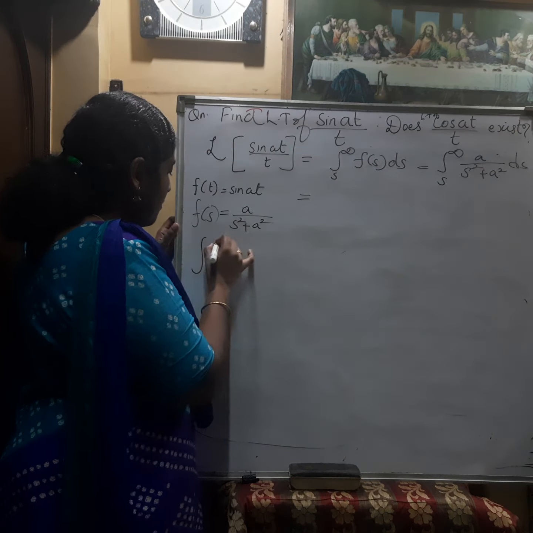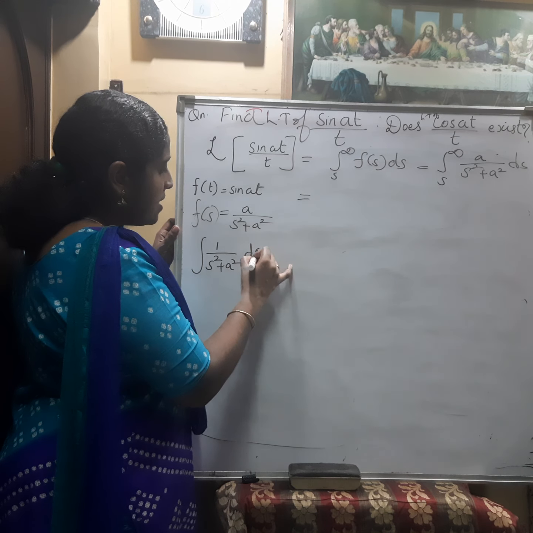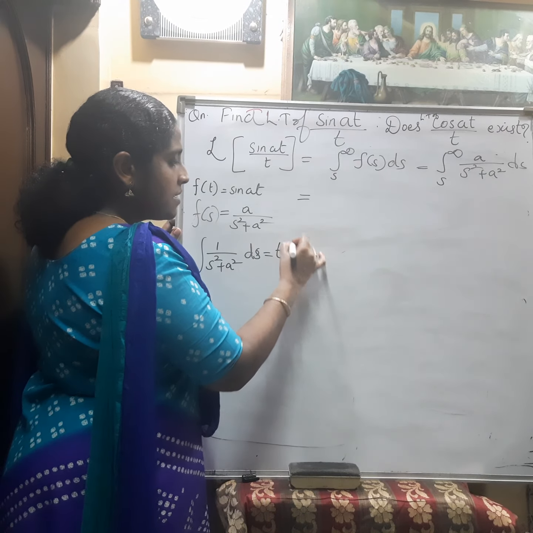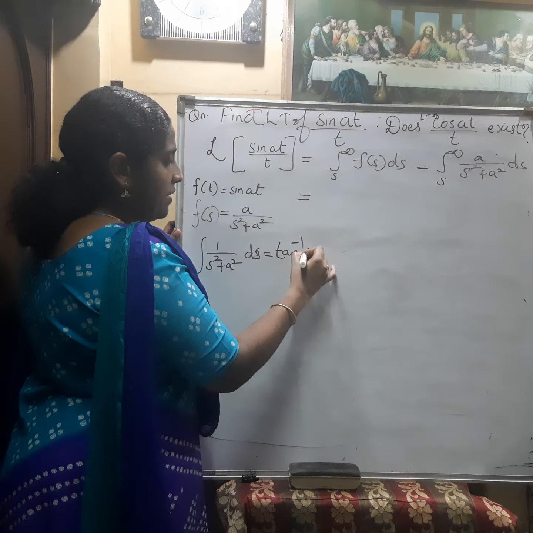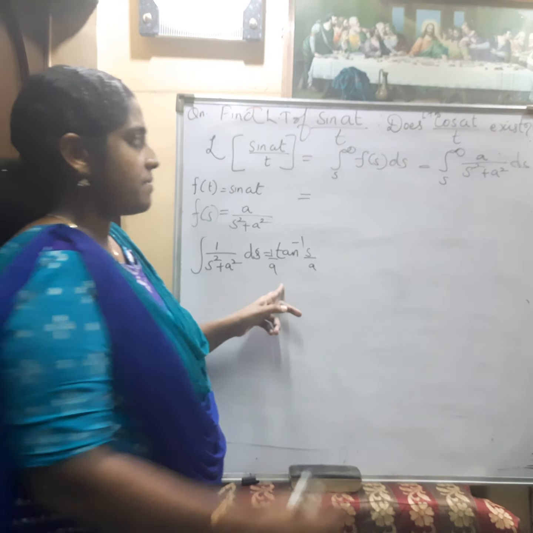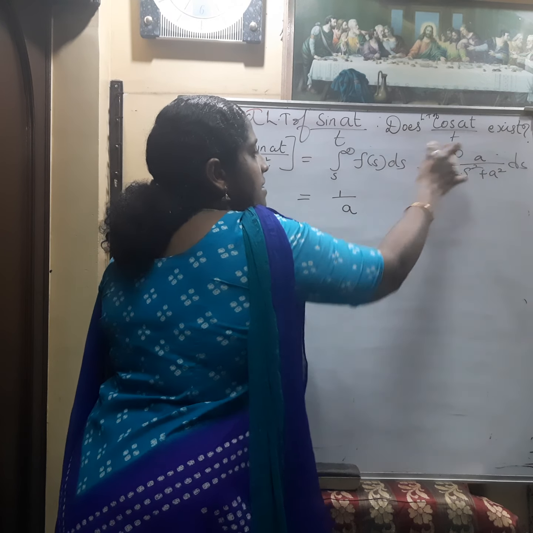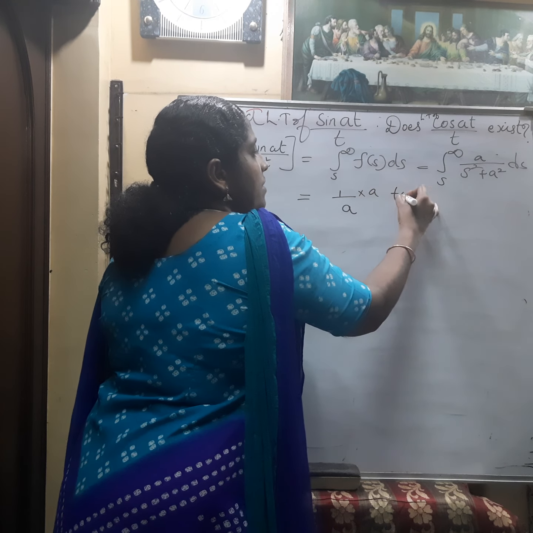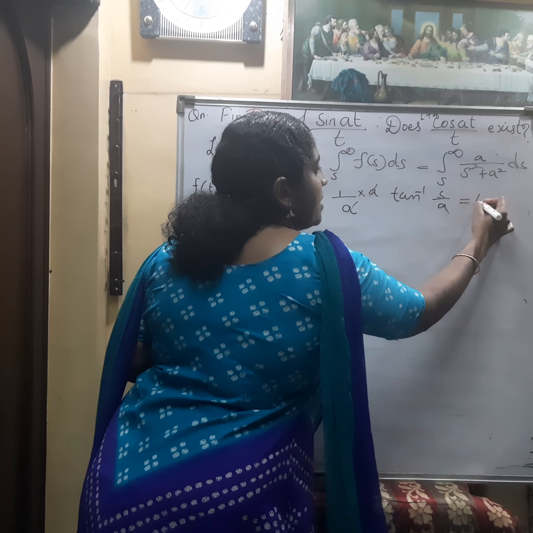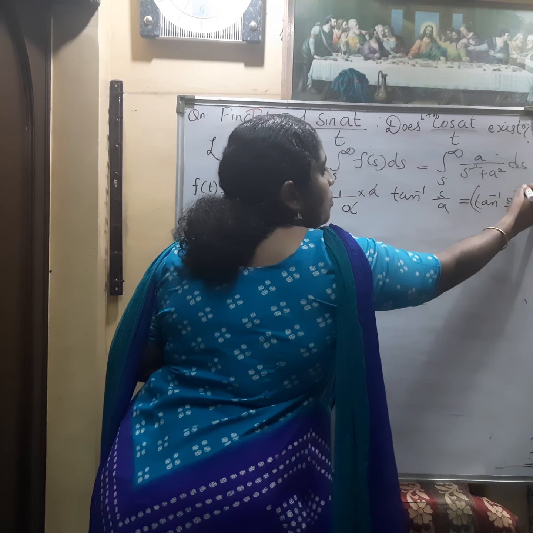What is the formula for integral 1 by x square plus a square dx? That will be 1 by a tan inverse x by a. So this will be 1 by a tan inverse s by a. Already a is there, so a will cancel and we are getting tan inverse s by a between the limits s to infinity.